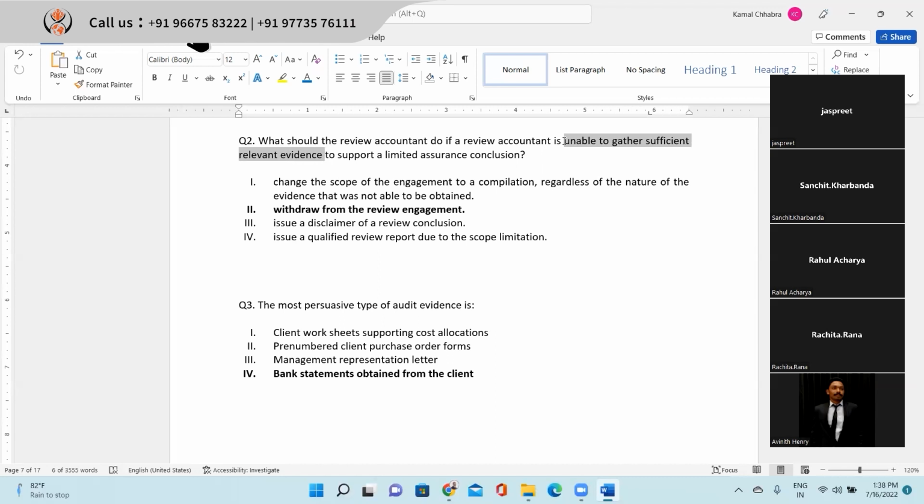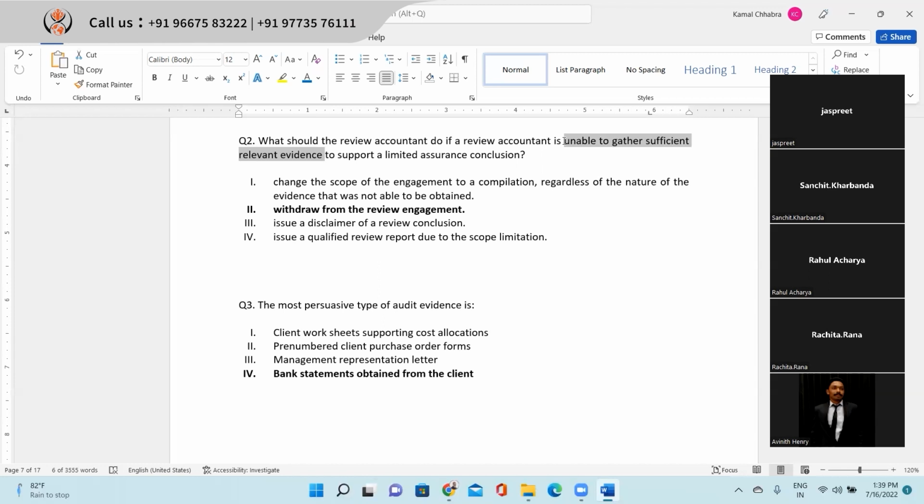Management will give a reasonable, I would say, sufficient reason to change it. Yes. For example, we discussed, if their lender no longer requires an audited financial statement, so we can change it to compilation or attestation. Yes, so that is directed from management. Yeah. Yes, absolutely true. Right. Rahul, Sanchit, Ranchita, Avneet, good.